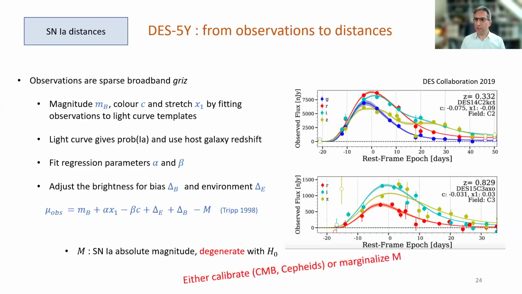However, if you wish to know the Hubble constant from using supernova data, you will have to calibrate the supernovae, and that means obtaining distances to them on an absolute basis. Now we can do that either using other standard candles in the nearby universe, such as Cepheids, or we can calibrate supernovae using the angular diameter distances that we see in the CMB. The other thing we can do, of course, is to treat M as an unknown variable and marginalize over it.